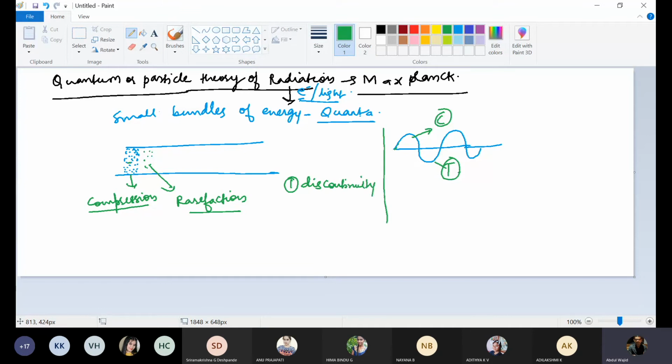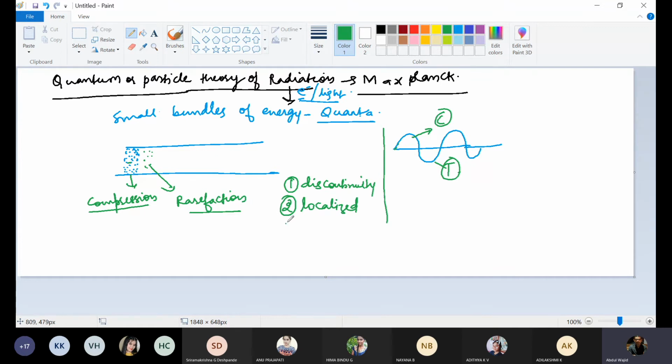And particles are localized, means their position is fixed. Without dislocating one particle from its position, another particle can't move through that.